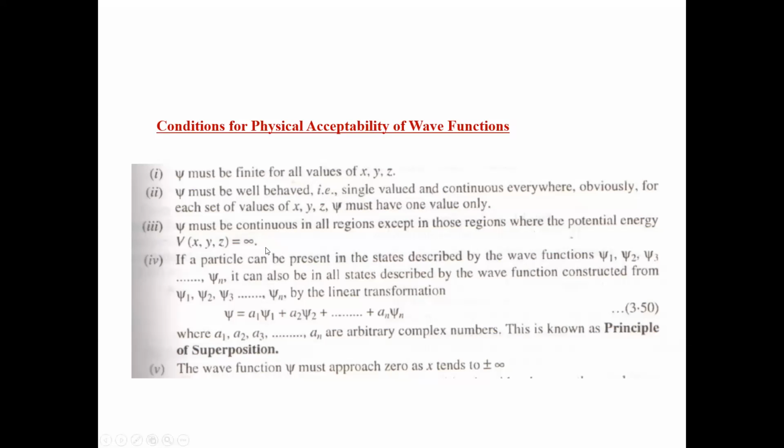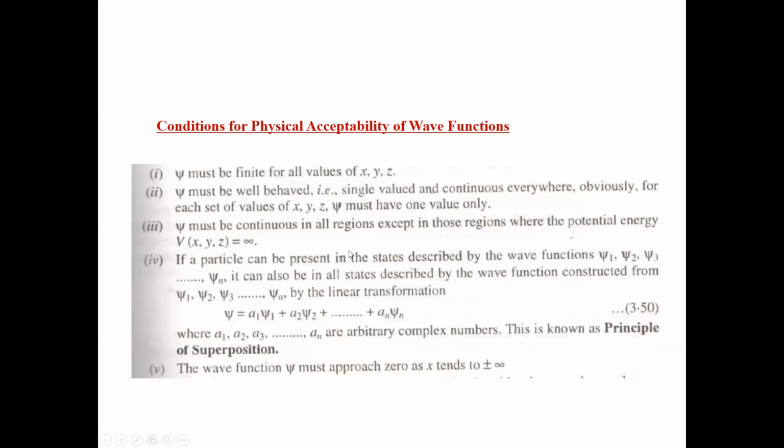We have also seen one example of a one dimensional potential state, where you saw that when V is infinite potential at a rigid wall, the wave function becomes discontinuous there. So psi must be continuous in all the regime. If you are talking about a one dimensional potential box, the wave function must be continuous, and at the wall, where there is an infinite potential, the wave function becomes discontinuous.